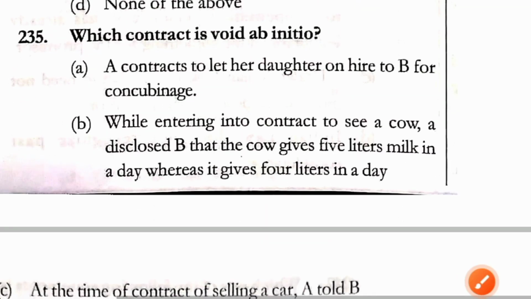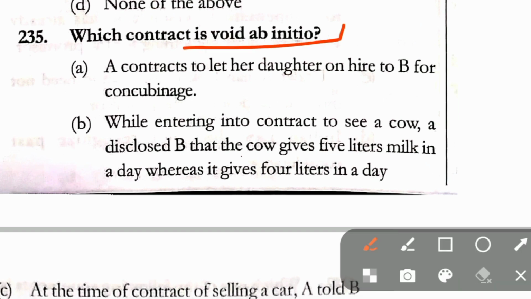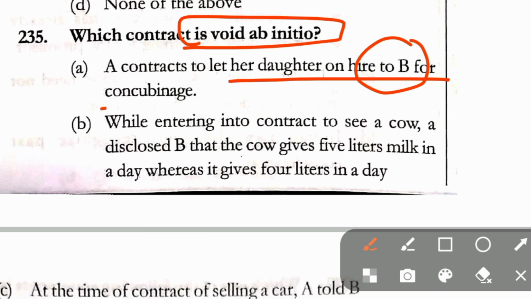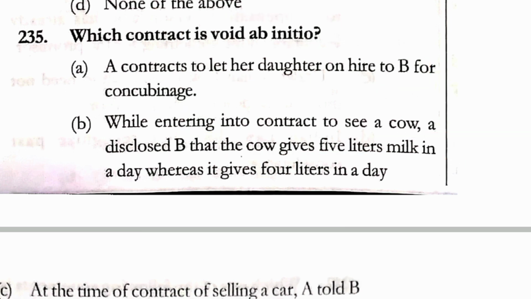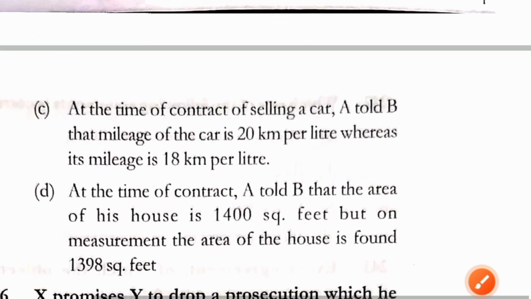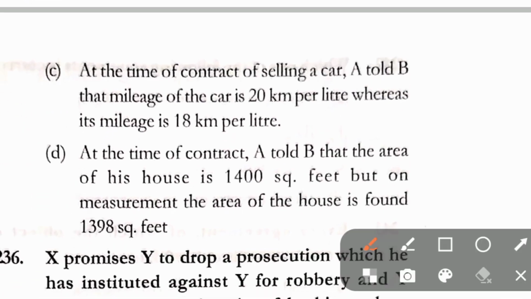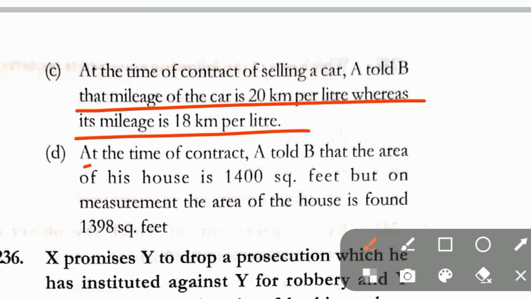Question number 235. Which contract is void ab initio? Option A, a contract to let a daughter on hire to B for concubinage. Option B, while entering into a contract to sell a cow, A disclosed to B that the cow gives 5 liters milk in a day, whereas it gives 4 liters milk in a day. Option C, at the time of contracting to sell a car, A told B the mileage of the car is 20 km per liter, whereas its mileage is 18 km per liter.